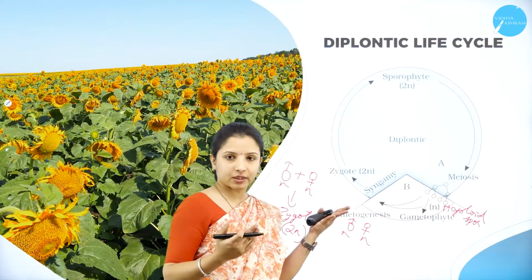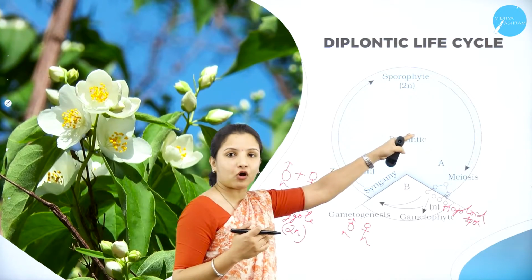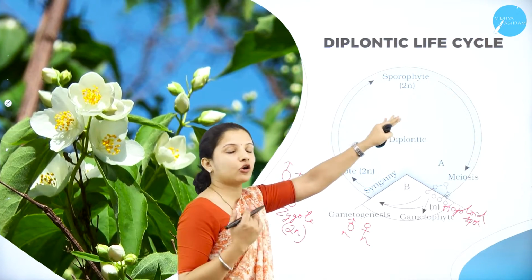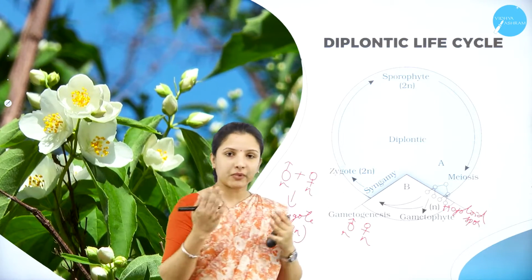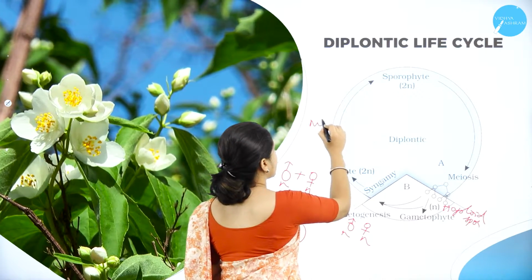Once it forms a diploid zygote, it enters into the diplontic stage, or the diplontic part, or the sporophytic part. This diploid zygote again undergoes mitosis. Mitosis means equational division.